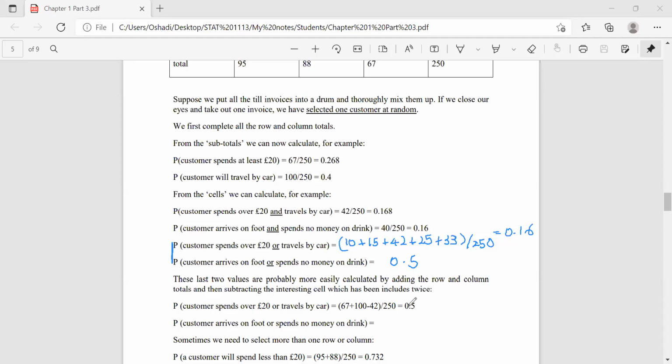So here this answer is not correct, I guess. No, it's right. Here the answer is not correct either.